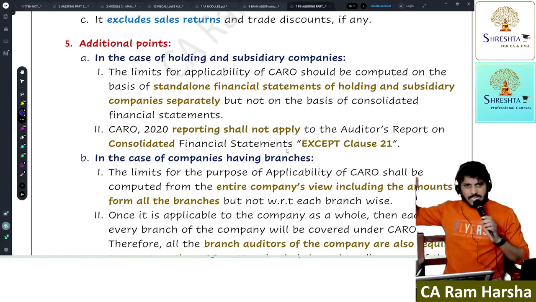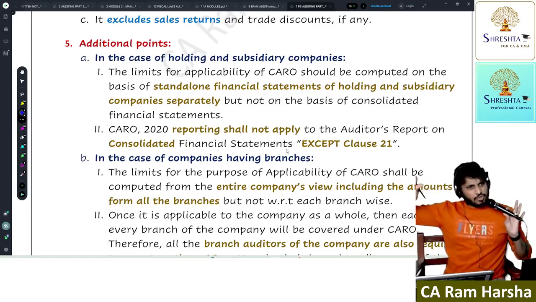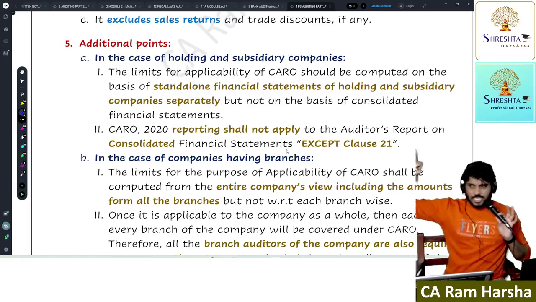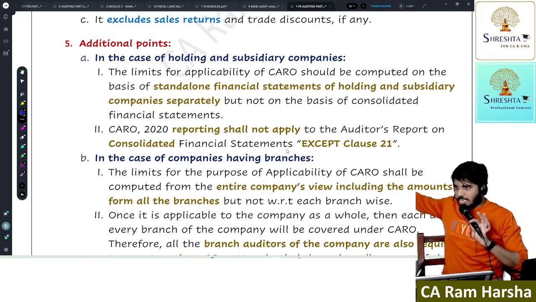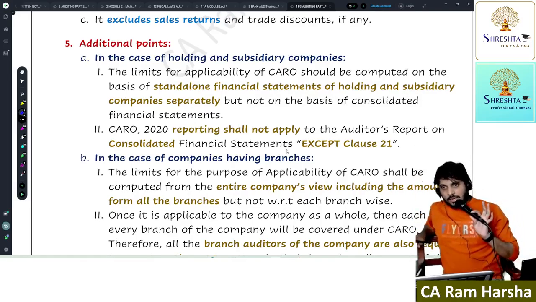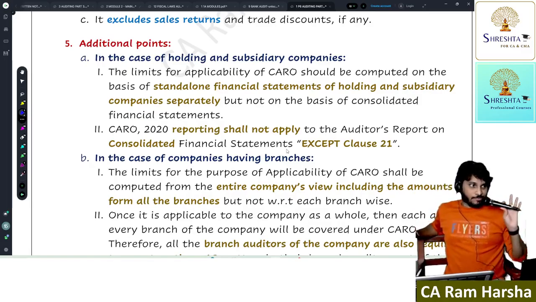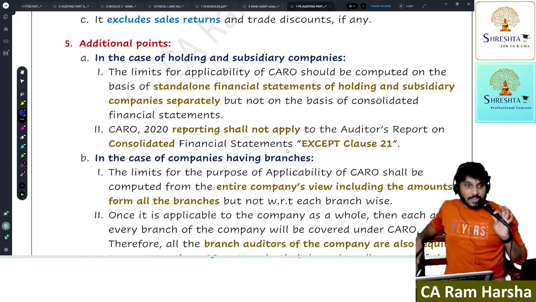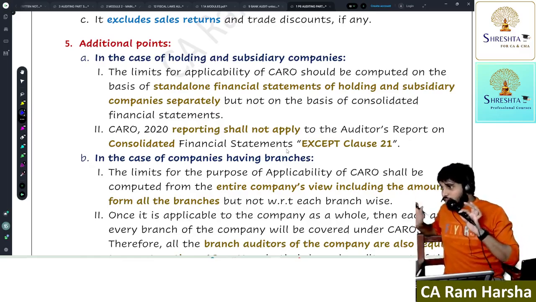Now, Caro applicability. Caro is applicable for a company, which means it is applicable for branches also, right? Obviously. If separately a branch auditor is performing the audit, he shall also give the Caro report as part of his audit report. Correct? Now, should I give Caro in the audit report which is given on consolidated financials? No. If I am giving an audit report on consolidated financial statements, the Caro report will not apply.